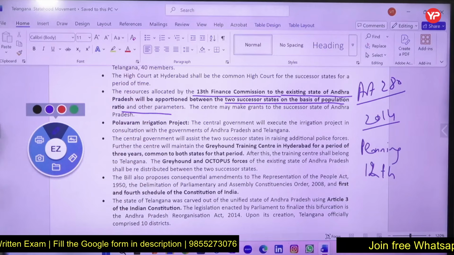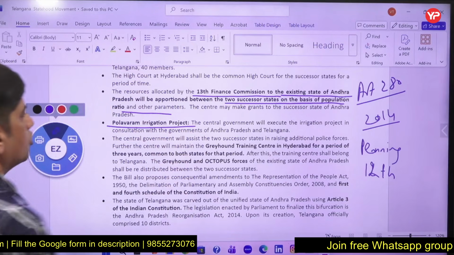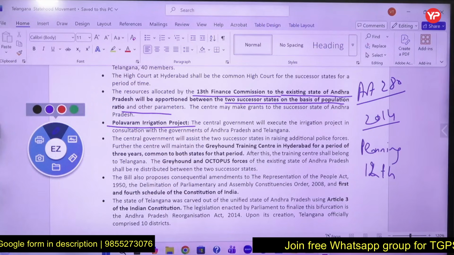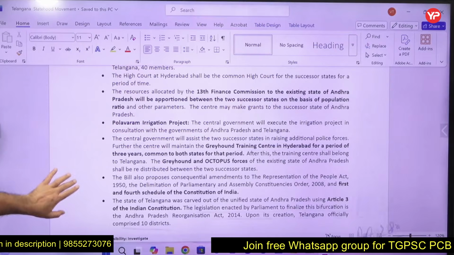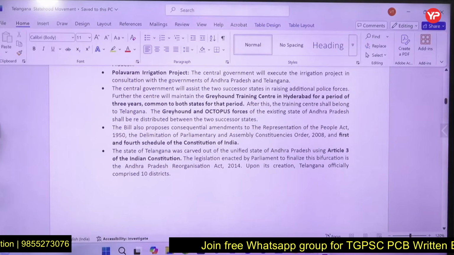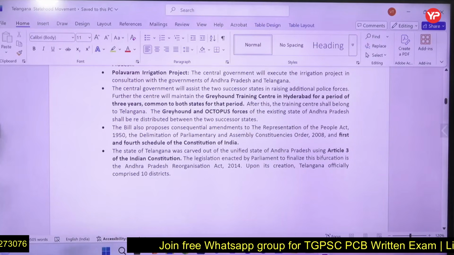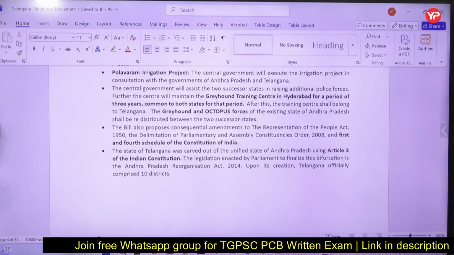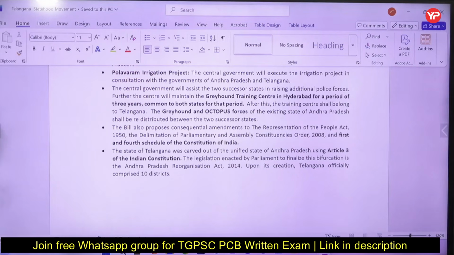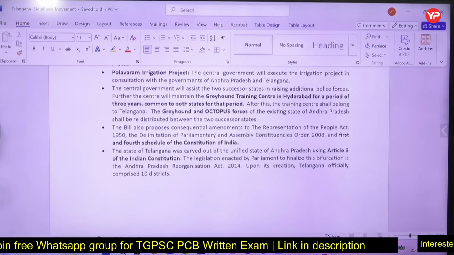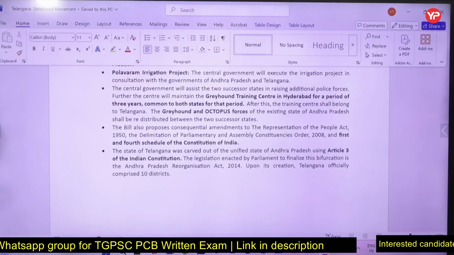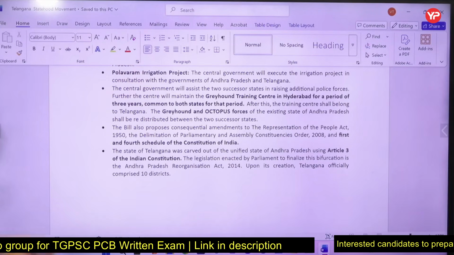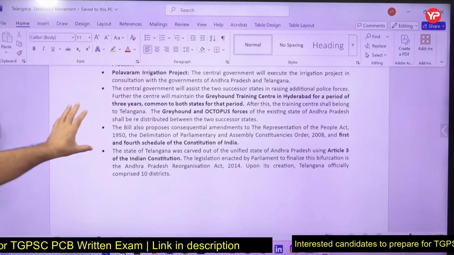So this Polavaram irrigation project, central government took the charge of it with the consultation of both the states and took it forward. There is a Greyhound training center in Hyderabad that was given for 3 years, common to both the states, and then later on Greyhound and Octopus forces which are there in that particular part for Andhra Pradesh will be redistributed between the 2 successor states.